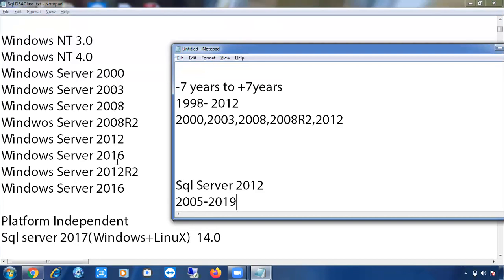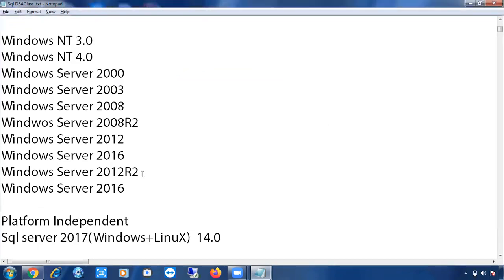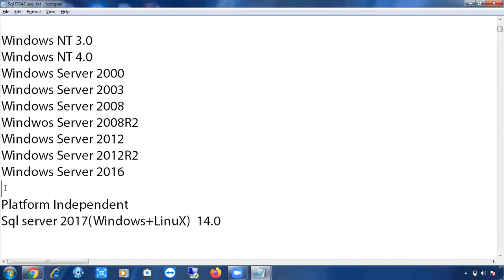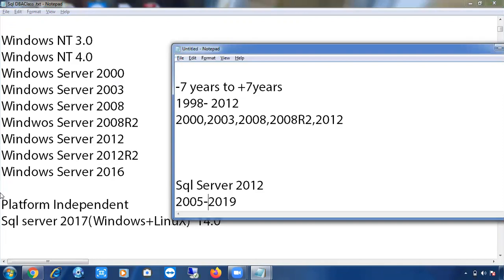So just check here. What are the Windows Server versions in this range? 2008, 2008 R2, 2012, 2012 R2, 2016. After 2016, no. So you can install SQL Server 2012 on 2008, 2008 R2, 2012, 2012 R2, and 2016.